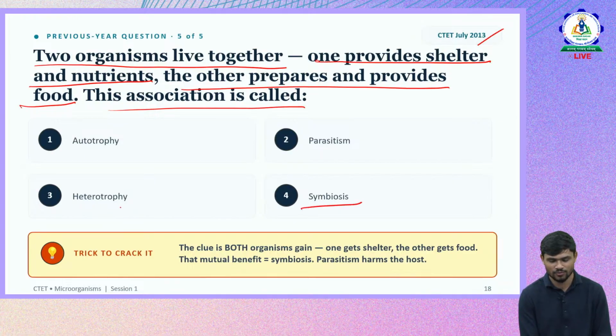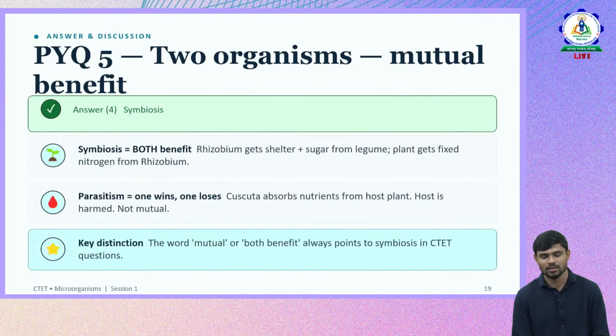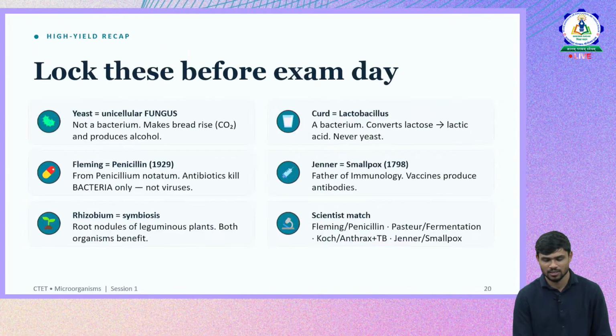Okay. Heterotrophy is a nutrition. Parasitism is also one more relationship where only one gets benefited, the other gets harmed. Okay. Autotrophy is also one type of nutrition. So these are a few questions that tell us how questions are being asked, mostly matching with respect to useful microorganisms, or even harmful microorganisms. So matching type questions are more repeatedly asked. So symbiosis is the right answer.